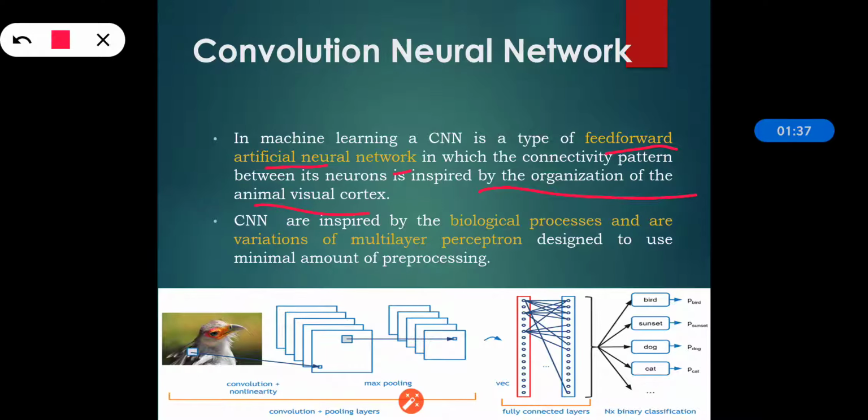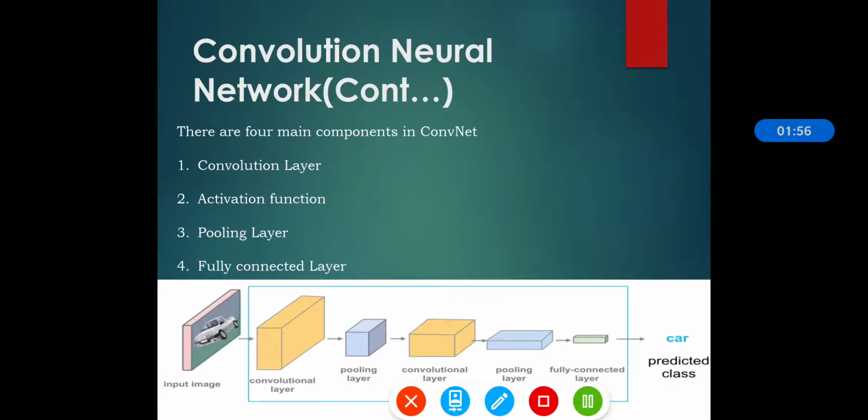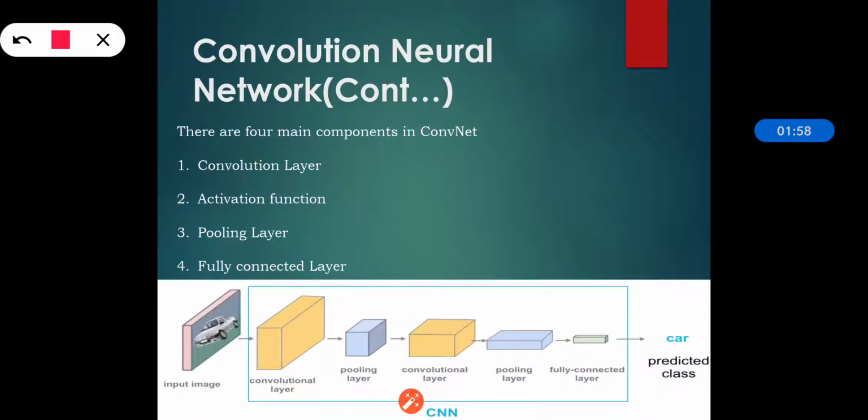So CNNs are inspired by biological processes and are variations of multi-layer perceptron, designed in such a way as to use a minimal amount of pre-processing, which reduces the time of pre-processing. So the convolutional neural network has four main components: convolution layer, activation function, pooling layer, and fully connected layer.